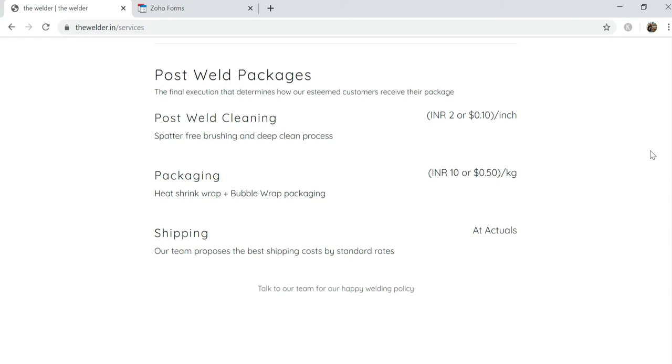Next, moving on to post-weld packages. What we look at here is the cleaning process, because most of our components are welded in MIG. We also use only an argon CO2 mixture. We don't directly use CO2 so that there is less spatter. But in spite of all this, we do undertake cleaning, and the charge is just about 2 rupees per component, or about $0.10 per range. And then there is packaging, which we charge per kg. And then shipping is at actuals.